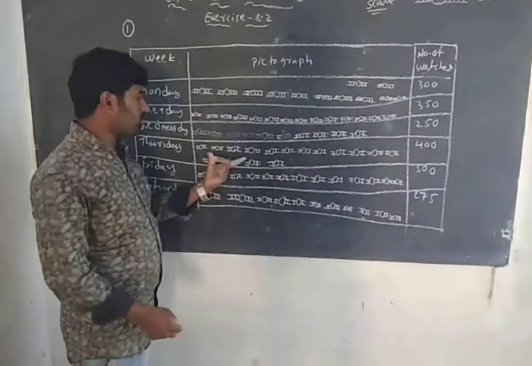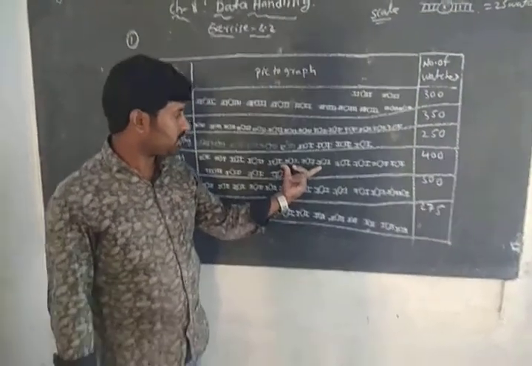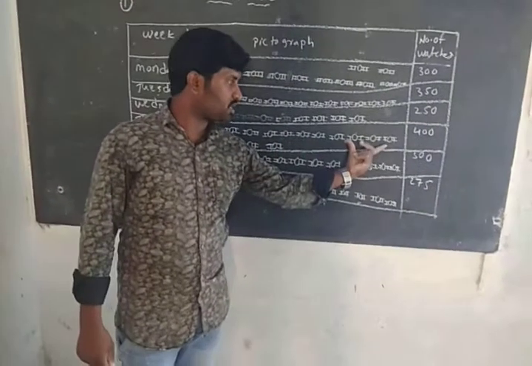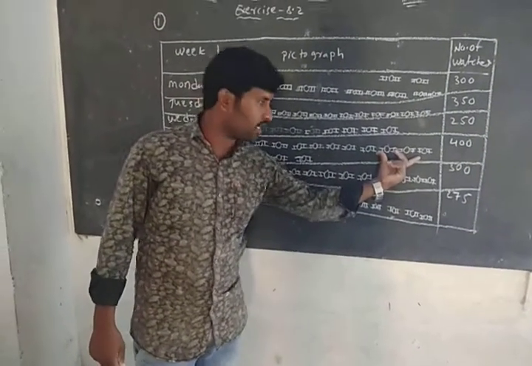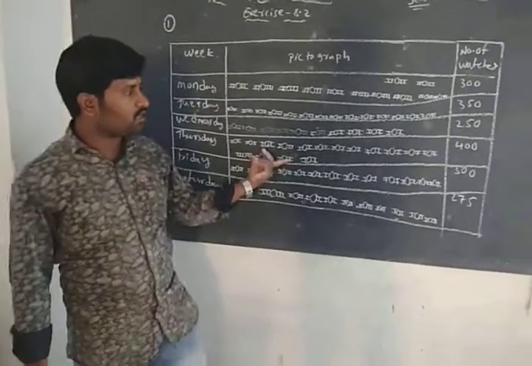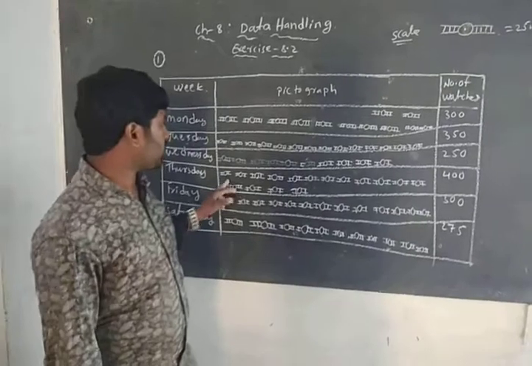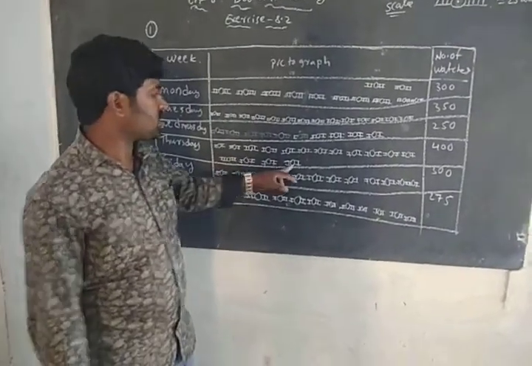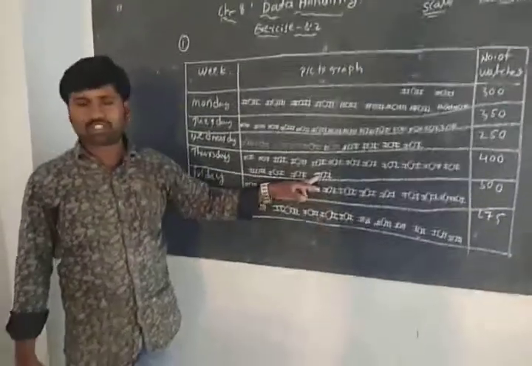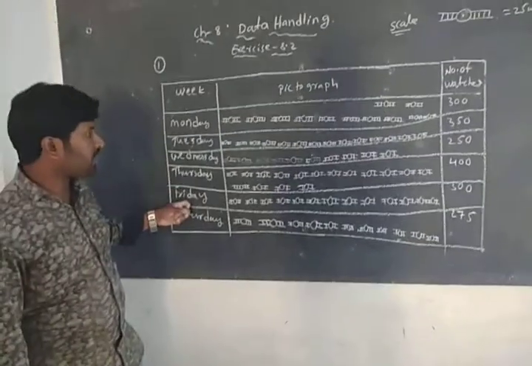So 4 symbols 100, again 4 symbols 200, again 4 symbols 300, 4 symbols 400. For 400 wristwatches we draw four 4s, 16 symbols, 16 wristwatch symbols. Next, in the week the day is Friday.